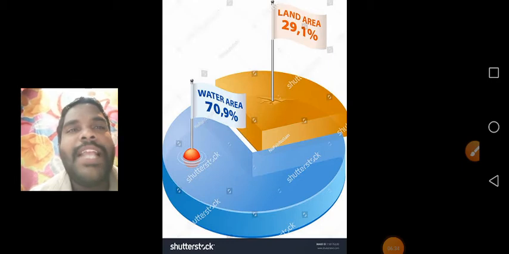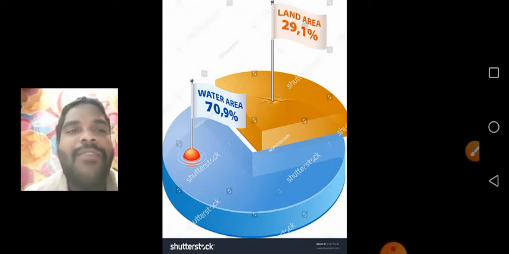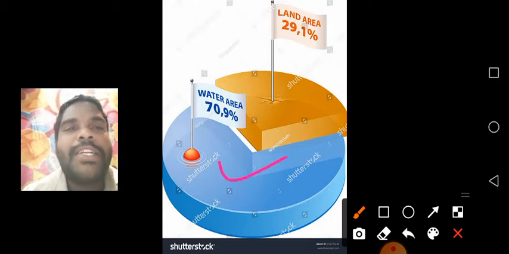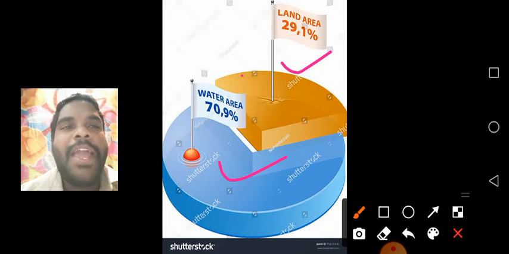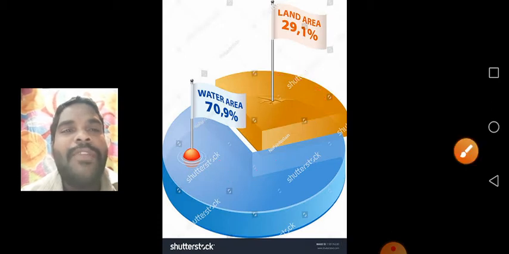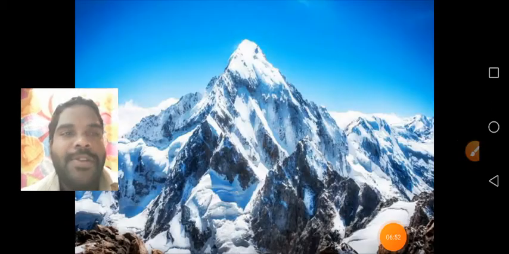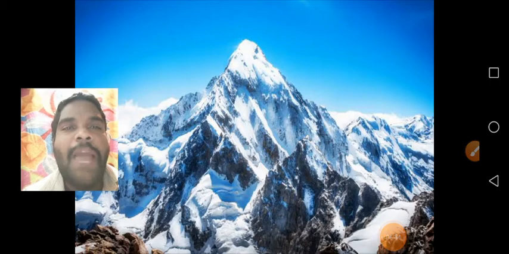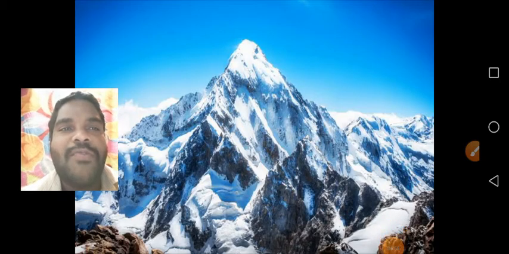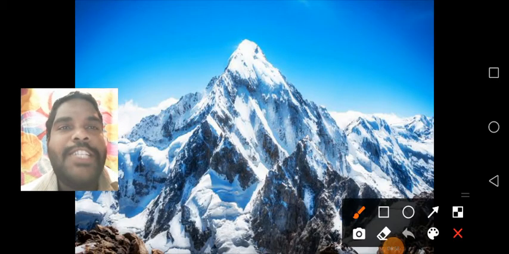See children, 29.1% is land area and 70.9%, which means 71%, is water area. This 29% of land is not the same everywhere. Understand children? Today we are going to learn about the main kinds of landforms. First one is mountains.